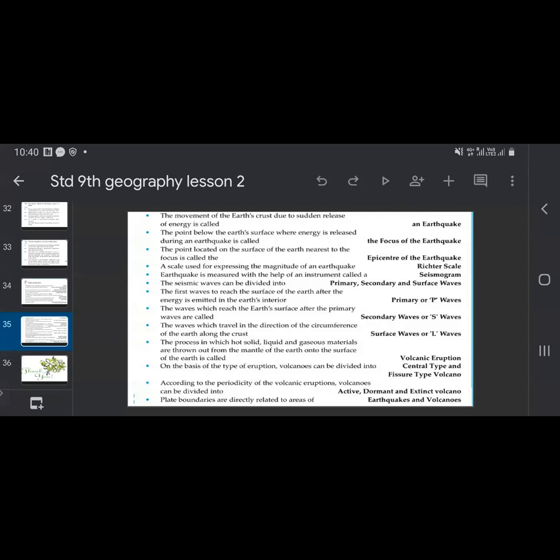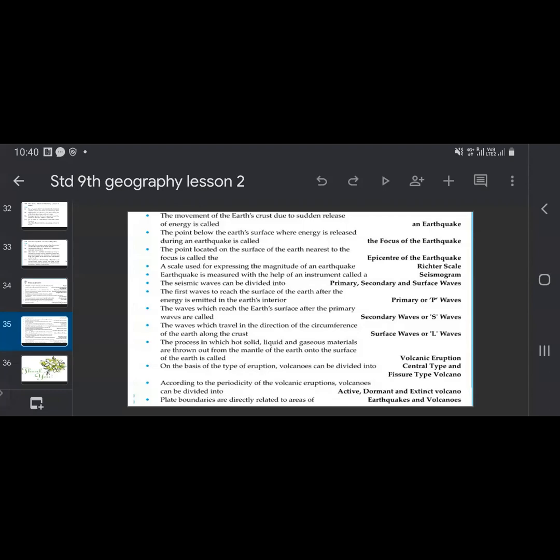Now we have seen the scale which is used for expressing the magnitude of the earthquake, that is the Richter scale. Then earthquake is measured with the help of an instrument called a seismogram. The seismic waves can be divided into primary, secondary and surface waves.